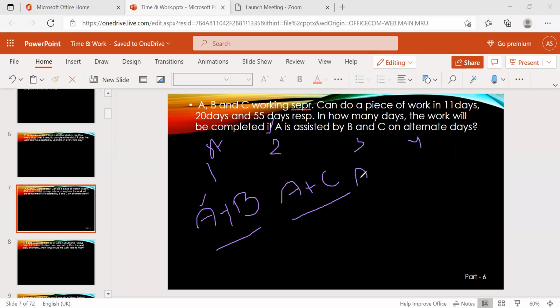The first day, B will help A. The second day, instead of B, C will help A. The third day, B will help again, and the fourth day, C will help.